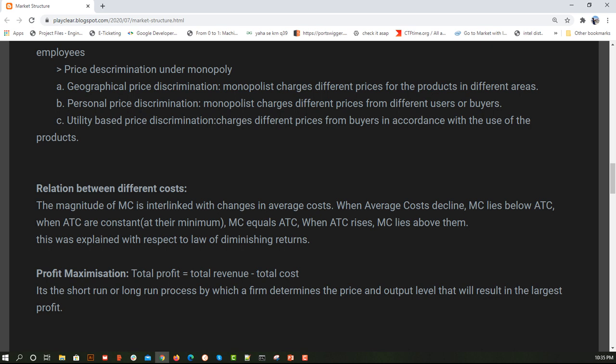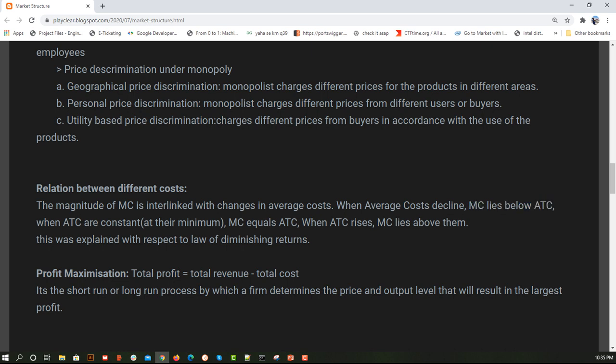Now when I started increasing from 10 chefs to 12 chefs, 13 chefs, 14 chefs, the investment I am doing has increased, but the return that I am getting is reducing. That reduction is the rate of amount that I am getting. So that's what it is saying here. Initially, when average cost declines, because the amount I was getting was increasing at an increased rate, the average cost was declining, and so the marginal cost lies below the average total cost.